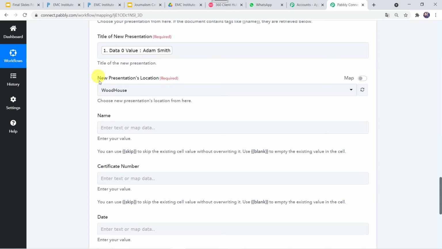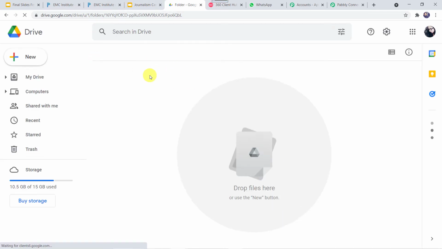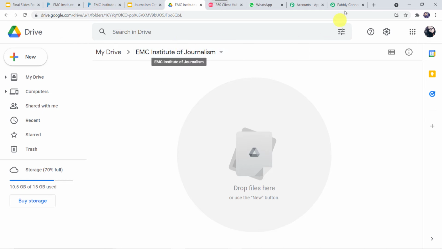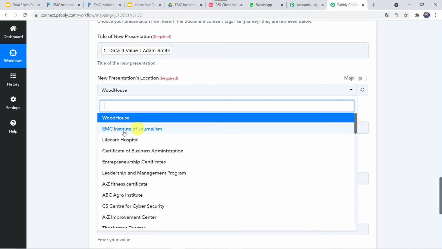Here, new presentation location. Where do you want to save this particular certificate? So I have already created a folder in my Google Drive. I'll just show you that folder. It's a blank folder named EMC Institute of Journalism. So I want all the certificates to be saved here. So I'll be selecting this folder in Pabbly Connect. I'll just find EMC Institute of Journalism.